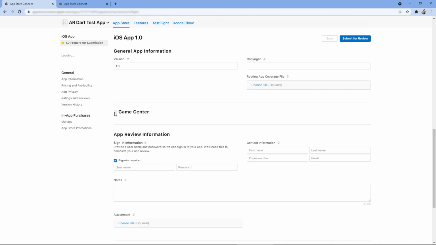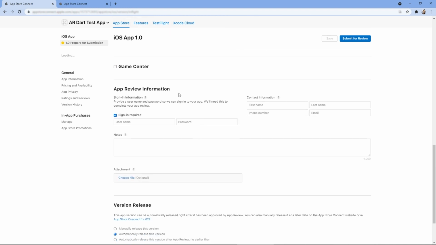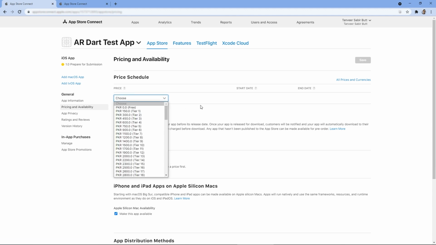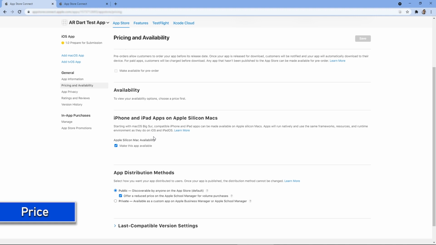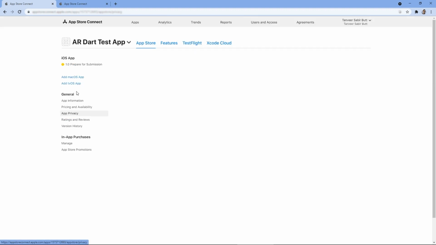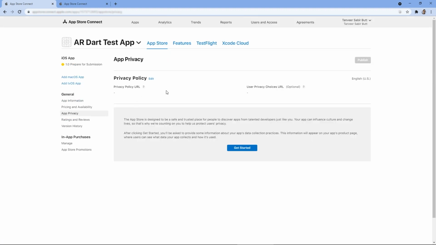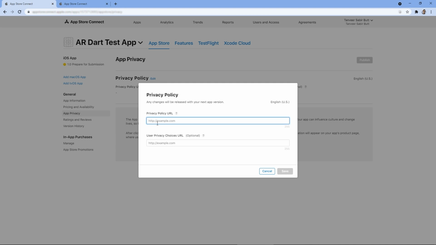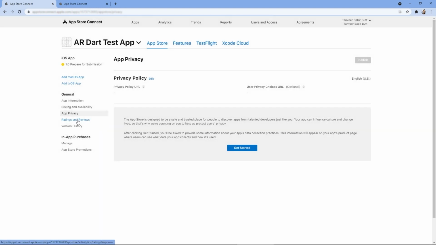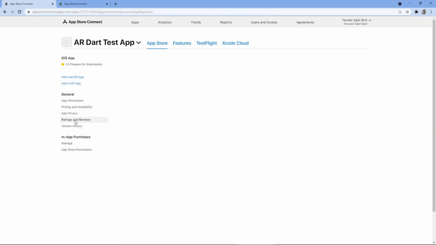After selecting the build and completing these basic informations, in the price section we can choose the price of our game. Is it a free game or a paid game? Adding a privacy policy page is also important in iOS. You need to add your game privacy policy URL here. We have covered all the important settings, but you can take a look around.